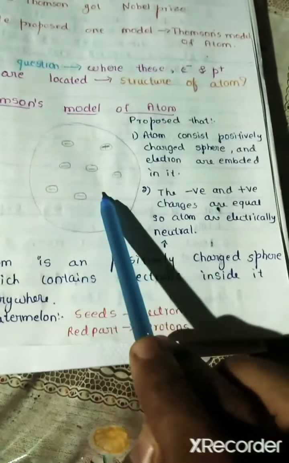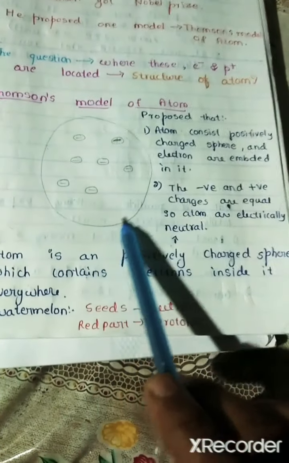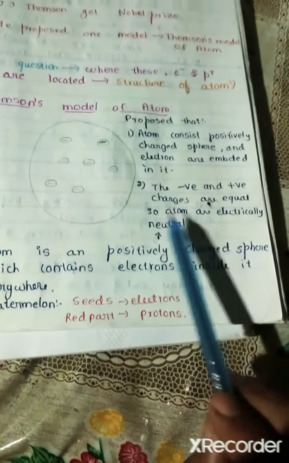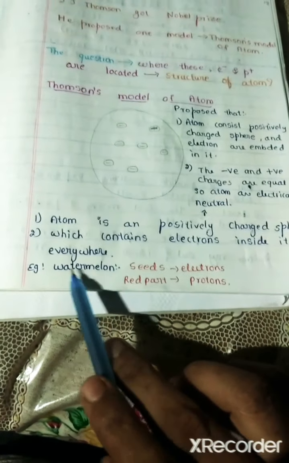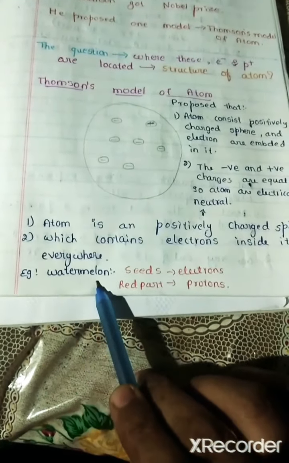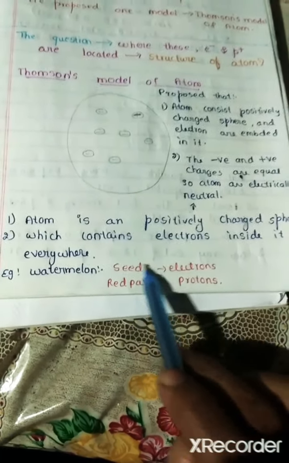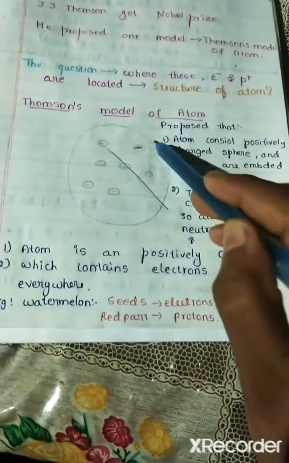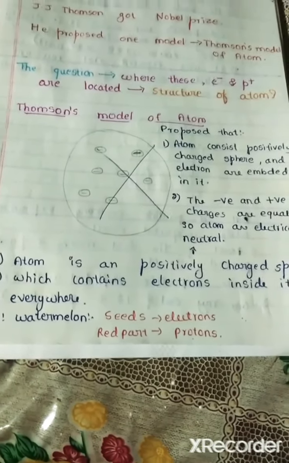Second, he said the positive and negative charges are equal, so atoms are electrically neutral. The number of positive charges is equal to the negative charges inside it, so he said the atom is electrically neutral. He gave an example, a watermelon. The seeds are the electrons, and the red part which you eat is the positive part. This theory was proved wrong when a new scientist named Rutherford